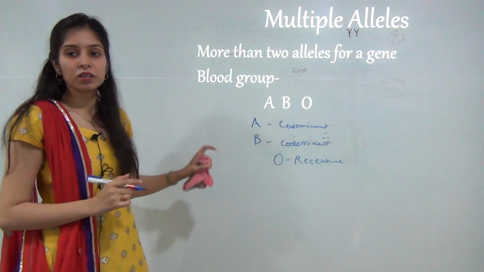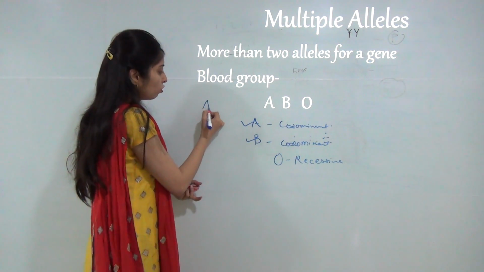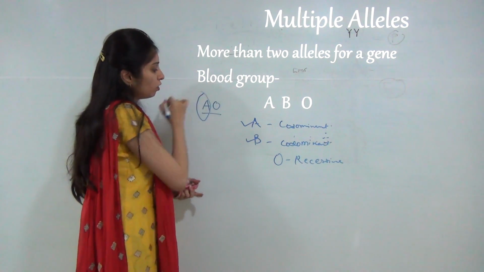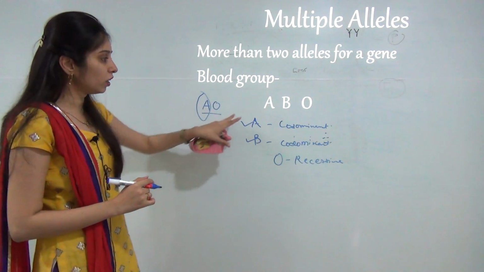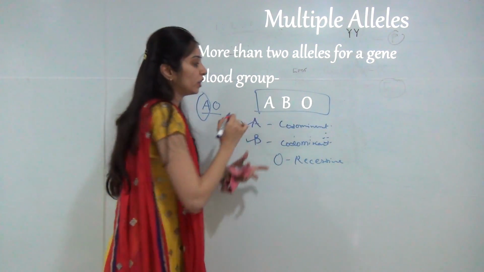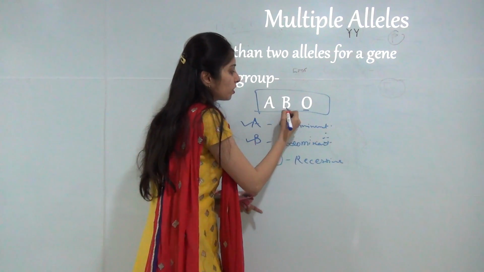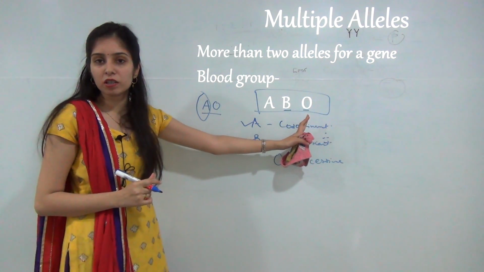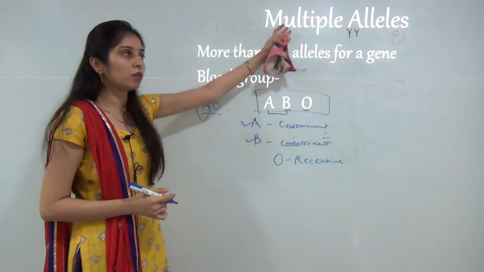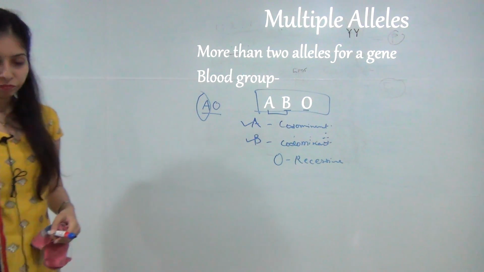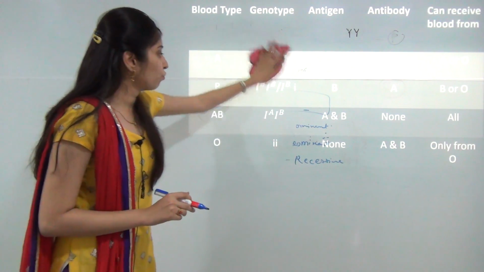So, if A and B are present, they will show co-dominance. If A and O are present, A will be dominant over O. So, this will show only dominance, which is like Mendel's law. So, the ABO blood group can show three different types of characteristics. If B and O are present, it will show only complete dominance. If A and B are present, it will show co-dominance, and this is an example of simple multiple alleles.